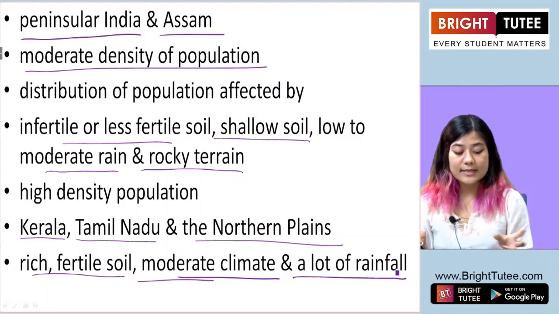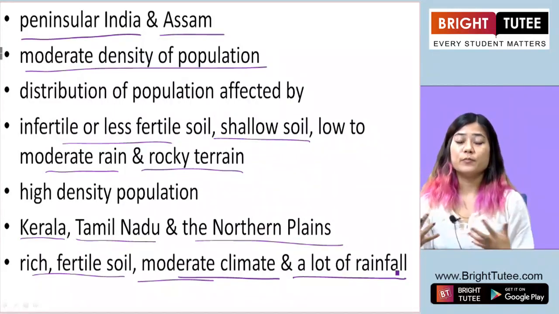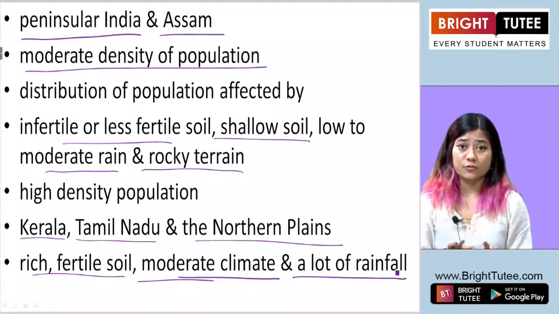This is why these areas have high population density, meaning a large number of people in our country live in these areas.